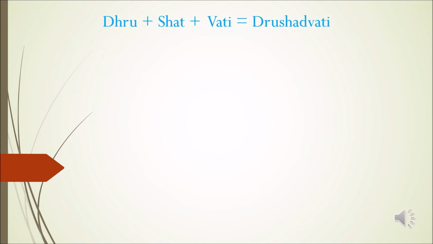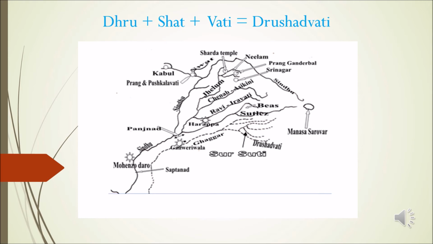Now let us get back to our maps. Here in the eastern side of this map, we can observe several dotted lines representing Ghaggar and its tributaries. If we count them, their number comes to 6. And one of the tributaries of Ghaggar lying in southeastern side is presently called Drashadwati. Etymologically, Drashadwati sounds like Ghaggar. And the word Drishadwati is a combination of three words. They are Dhru, Shat and Vati. Dhru means stream, Shat means 6 and Vati means abode. So the meaning of the word Drishadwati can be read as a goddess that dwells in a river system comprising of 6 streams in it.